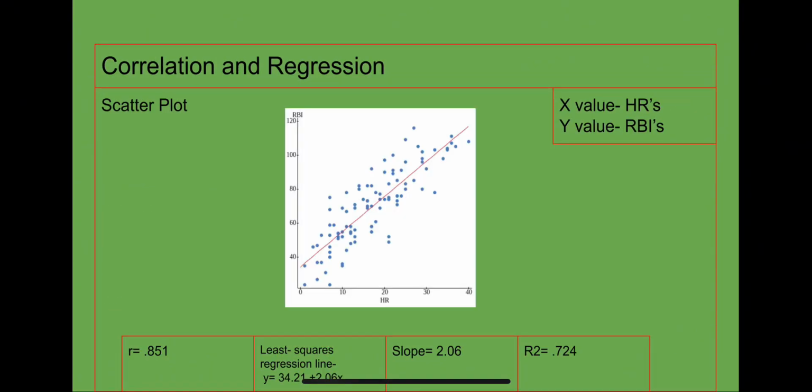The scatter plot, the X value is home runs and the Y value is RBIs. R equals 0.851. The least squared regression line is Y equals 34.21 plus 2.06x. Slope equals 2.06 and R squared equals 0.724.